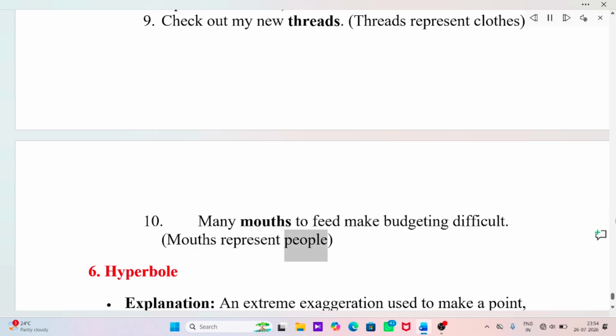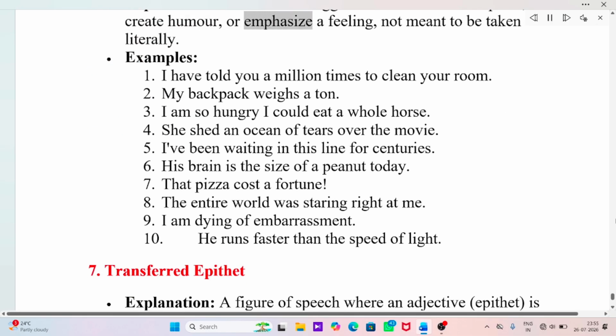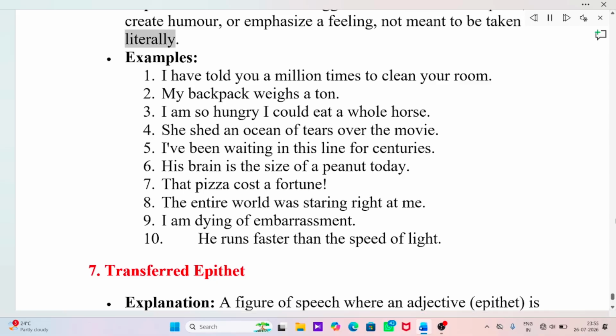Mouths represent people. 6. Hyperbole. Explanation: An extreme exaggeration used to make a point, create humor, or emphasize a feeling, not meant to be taken literally. Examples: I have told you 1,000,000 times to clean your room.